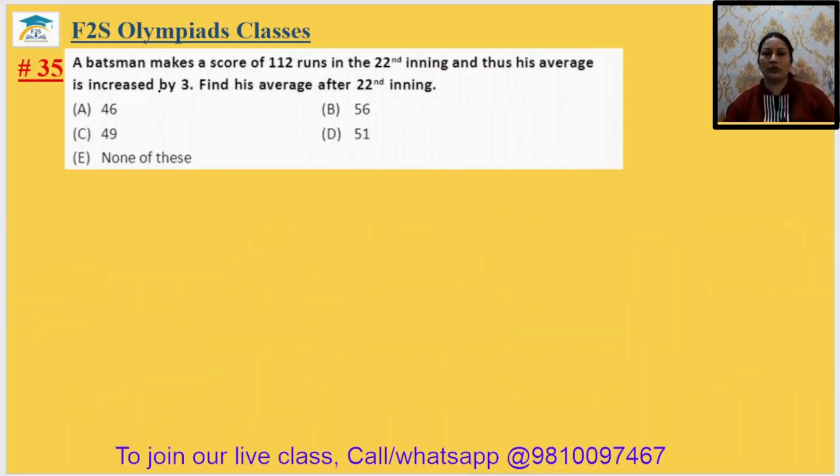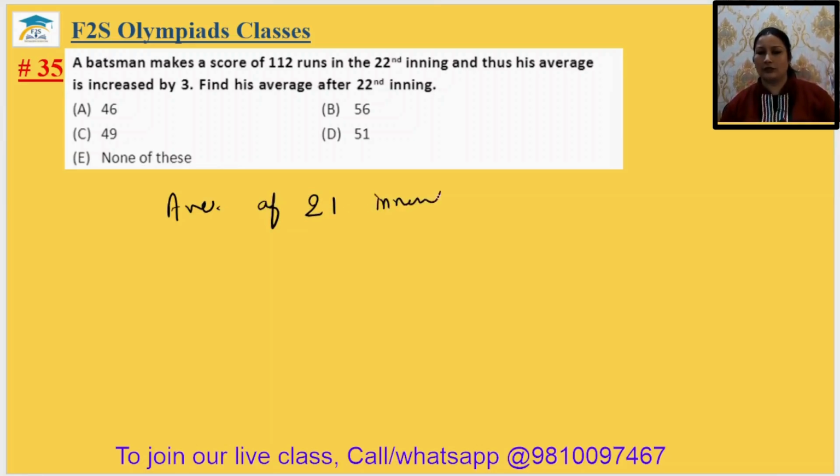Come to question number 35. A batsman makes a score of 112 runs in the 22nd inning and thus his average increased by 3. Find his average after the 22nd inning. So the average of the 21st inning, what will it be?